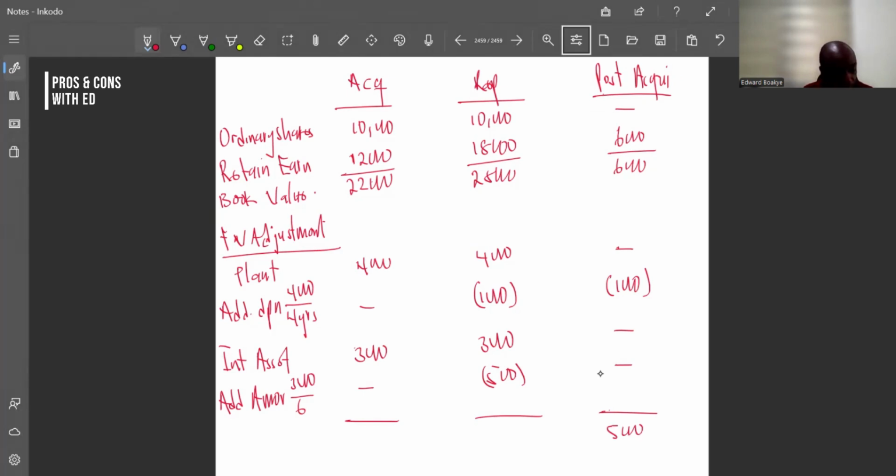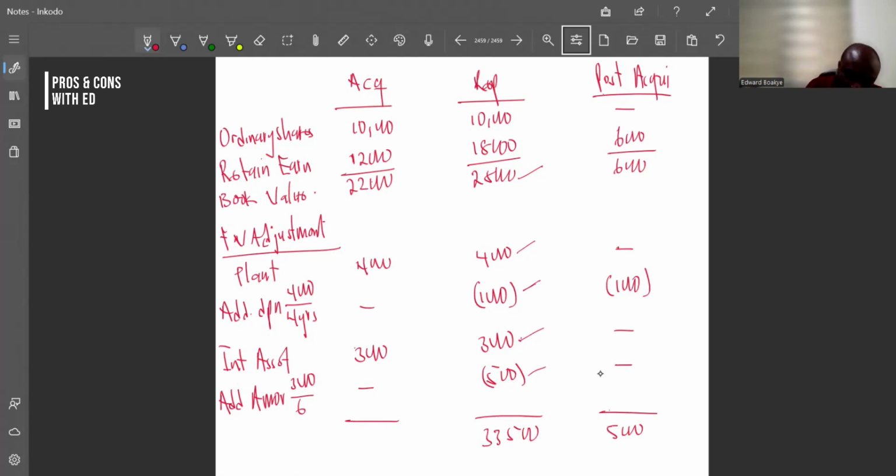And then if we have 28,000 plus 4,000 giving us 32, 32 minus 1,000, 31, plus 3,000, giving us 34, 34 minus this giving us 33,500. 33,500, right?